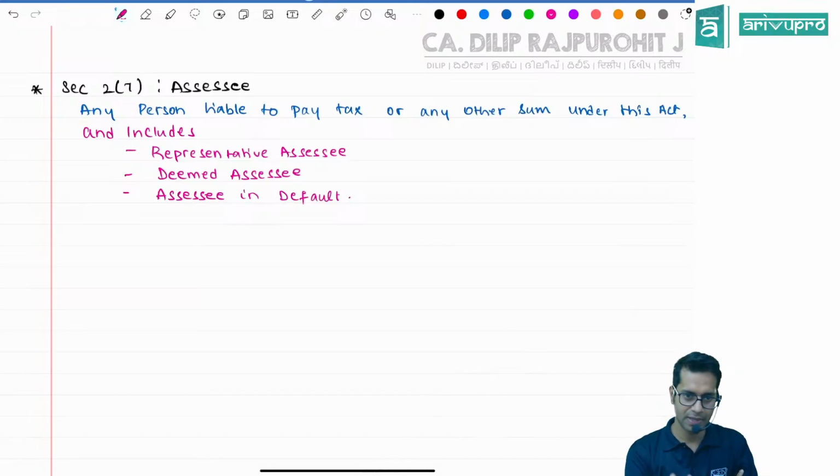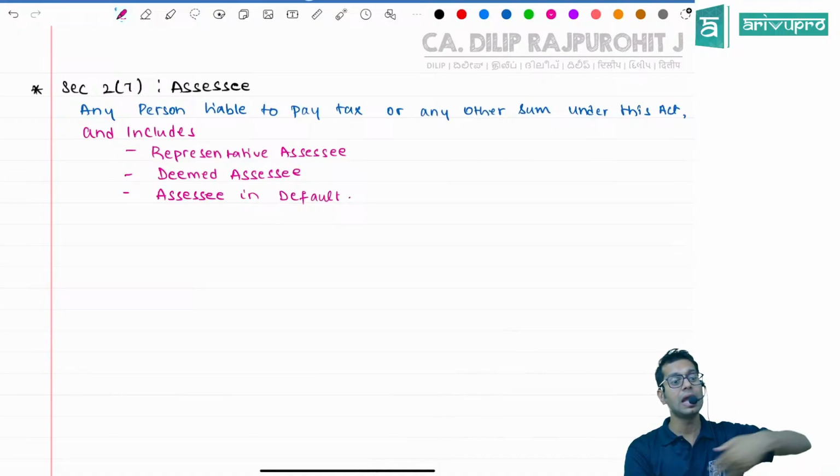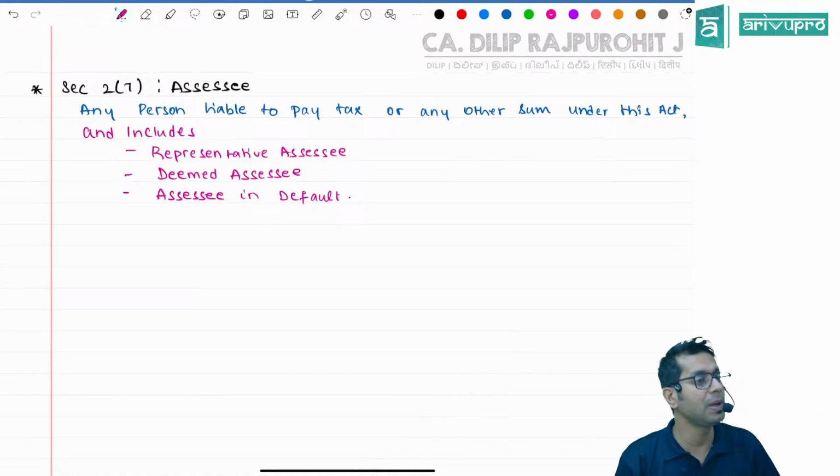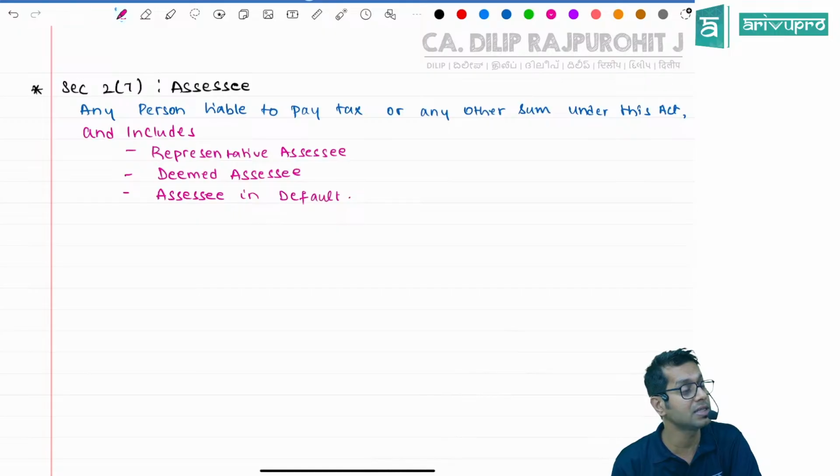Representative associate means representative associate. Have you understood representative associate? Now I may represent. So some people may be old people. They will not be able to file their income tax return. I am helping them file their income tax return. I am helping in the sense I am representing them. Therefore, I am representative.